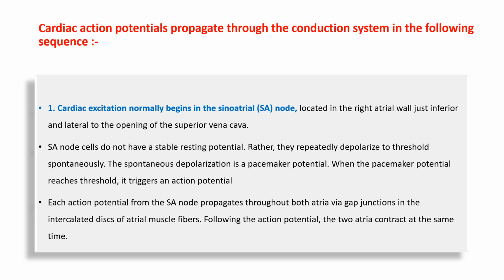SA node cells do not have a stable resting potential. Rather, they repeatedly depolarize to threshold spontaneously. The spontaneous depolarization is a pacemaker potential. When the pacemaker potential reaches threshold, it triggers an action potential. Each action potential generated from the SA node propagates throughout both atria via gap junctions in the intercalated discs of atrial muscle fibers. Following the action potential, the two atria contract at the same time.